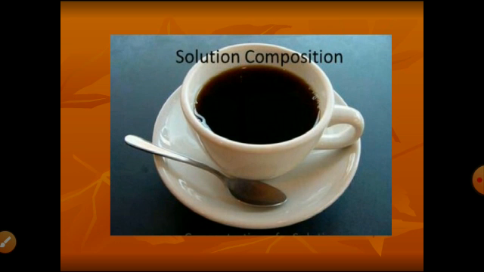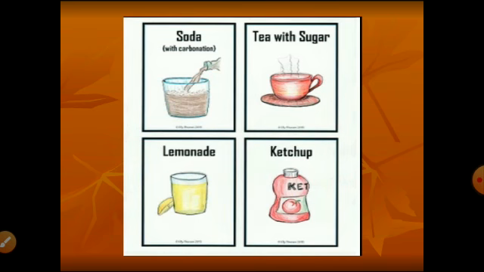So this is nothing but a solution. See a few more examples of solutions. Soda, a carbonated drink: carbon dioxide is dissolved in water and this is made. Lemonade: lemon juice in water with a little sugar or salt to taste. So these are a few examples.